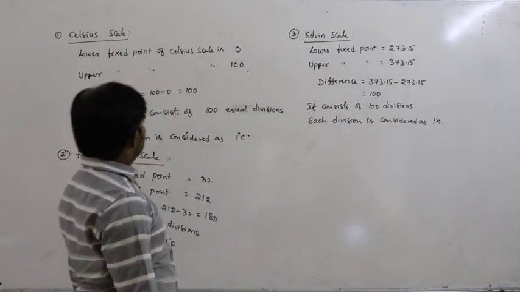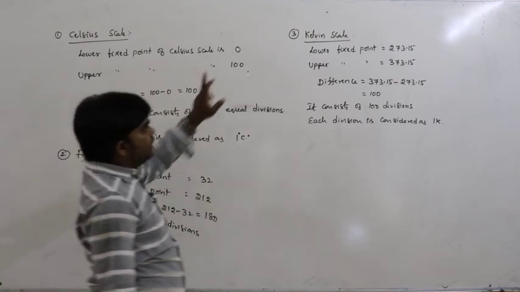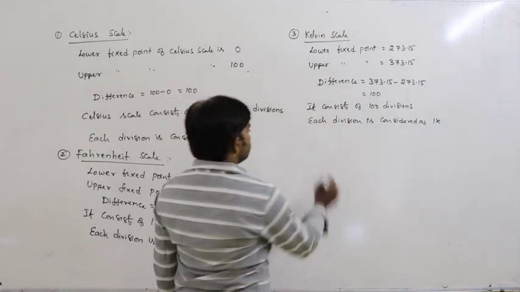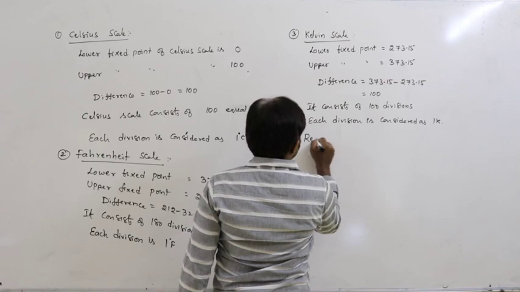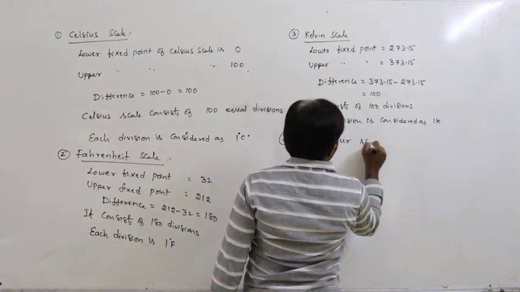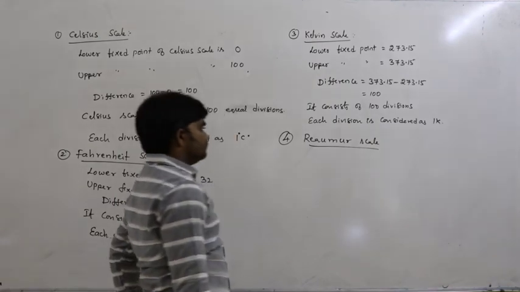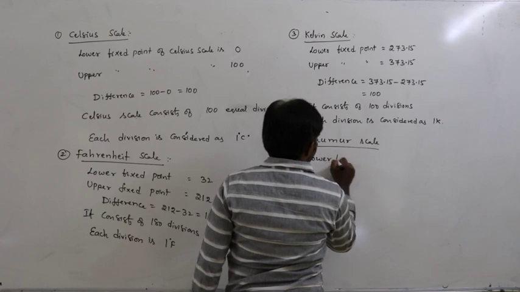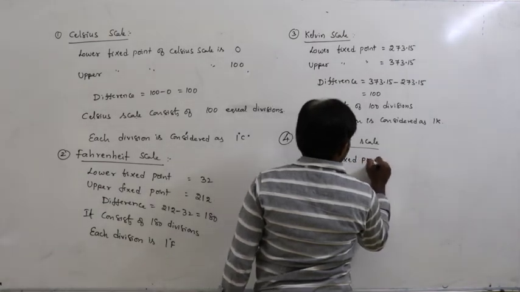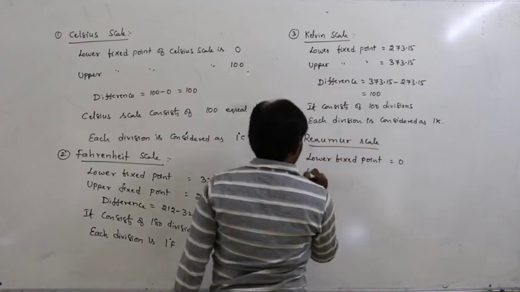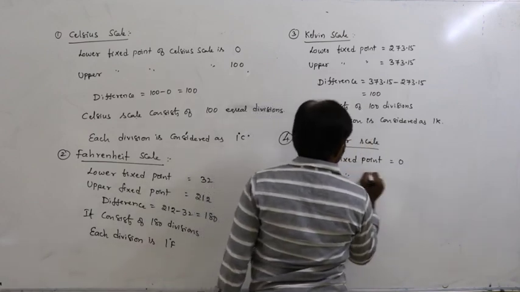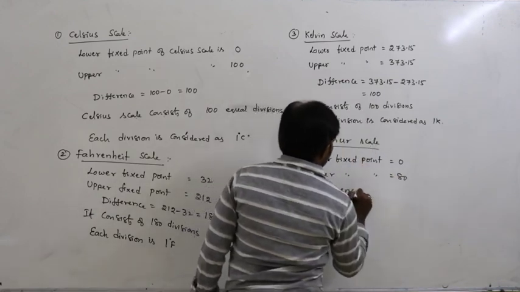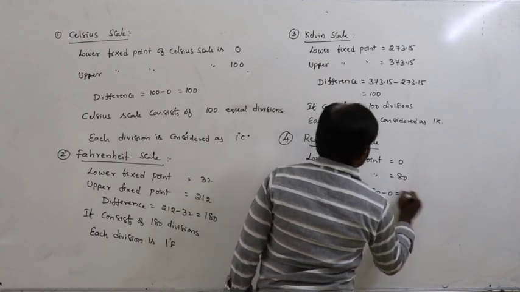So that is the Celsius scale, Fahrenheit scale and Kelvin scale. Generally we use these 3 scales only. But here we have one more, the Reaumur scale. For the Reaumur scale, the lower fixed point is 0 and the upper fixed point is 80, and its difference is 80 minus 0, that is equal to 80.